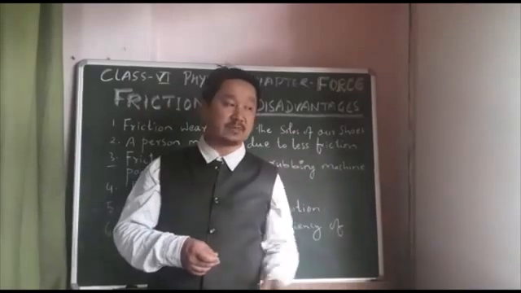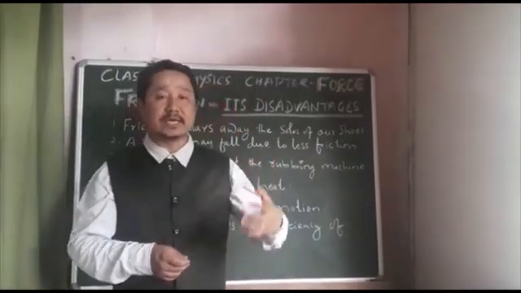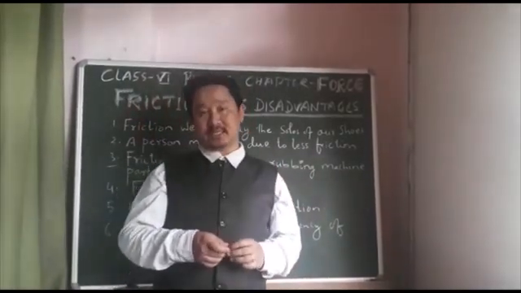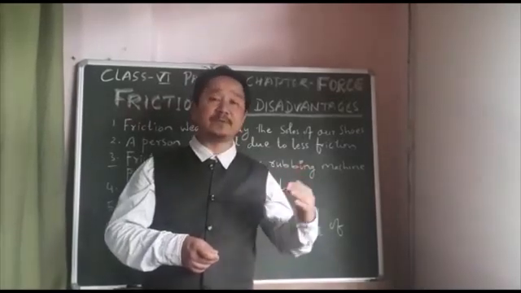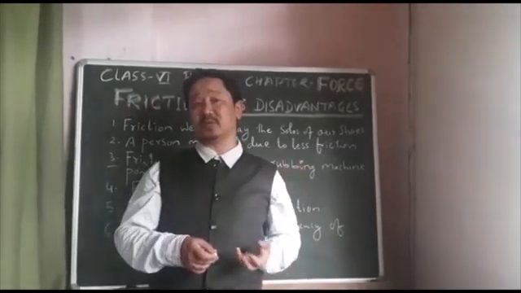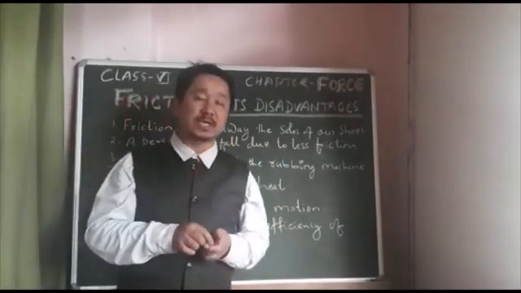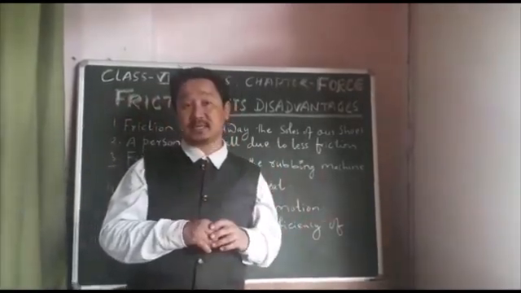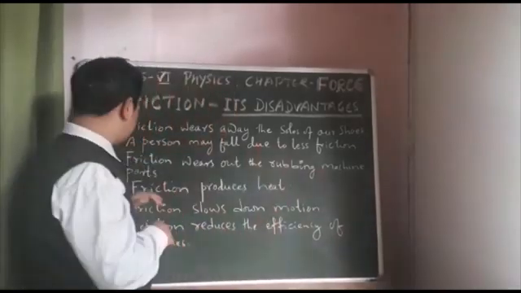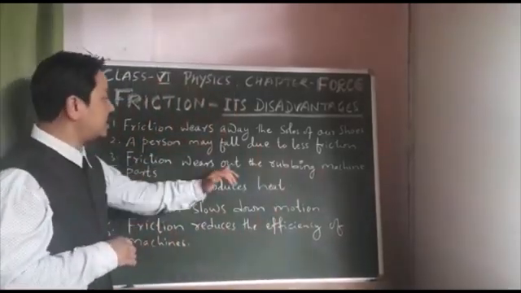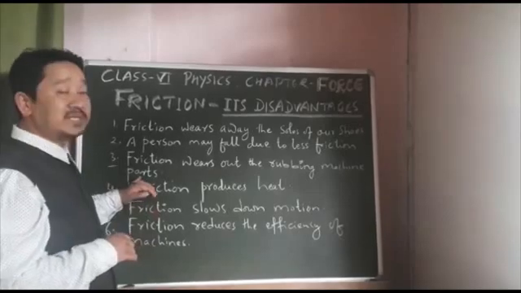Sometimes we happen to step on a banana skin. Then we slip and fall, which is because of the less friction formed between the soles of our shoes and the banana skin. The third one: friction wears out the rubbing machine parts.